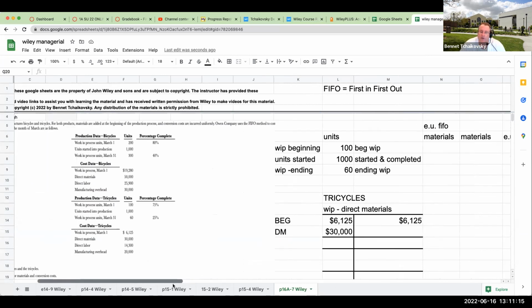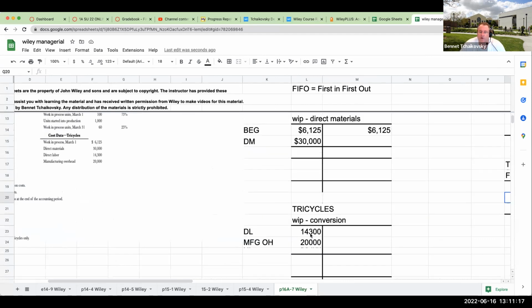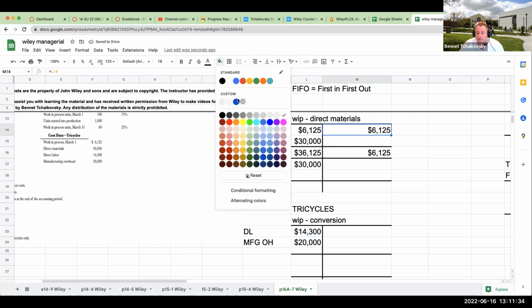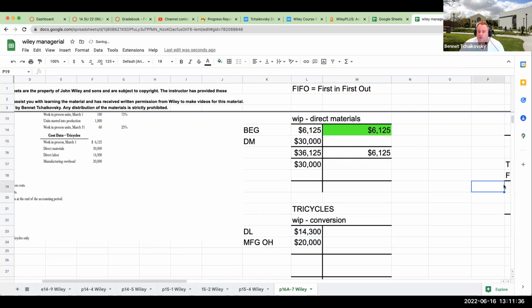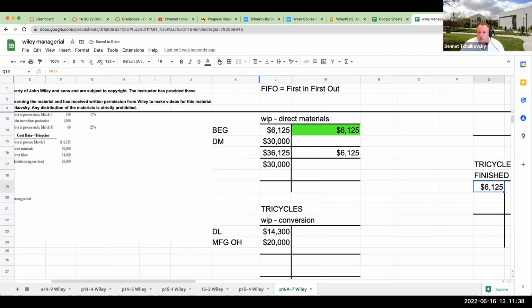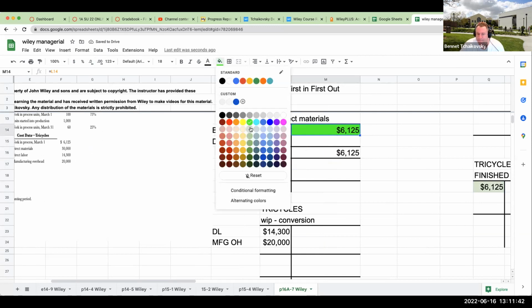The second thing we do is put in our beginning costs, right? So we put in the 14,300 and the 20,000 and this 30,000. Now what's left over here, of course, is just the amount of the direct materials, because we shoved out the beginning inventory costs immediately to finished goods. So that was our goal in terms of getting that done.